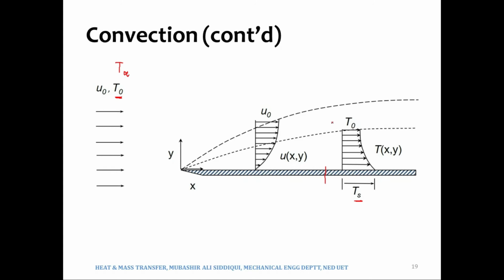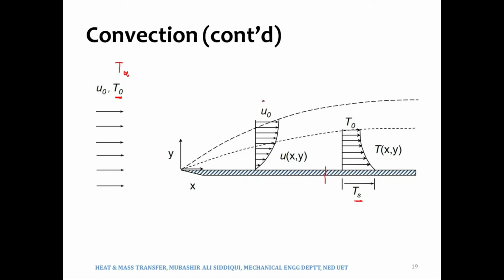The temperature of different layers of fluid will continuously decline from 60 to 50 to 40 and then to 30. So the temperature profile in that case would not have a continuously increasing trend like this. Rather, it would take this shape, right?